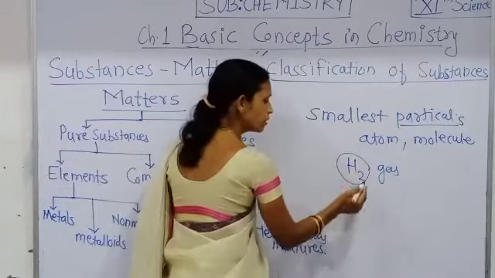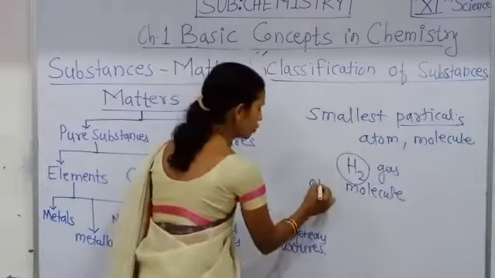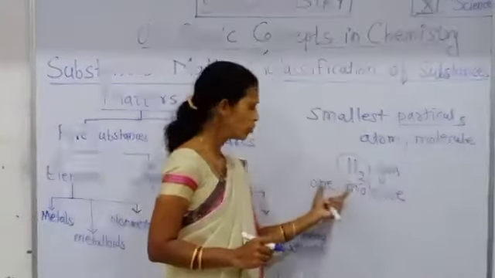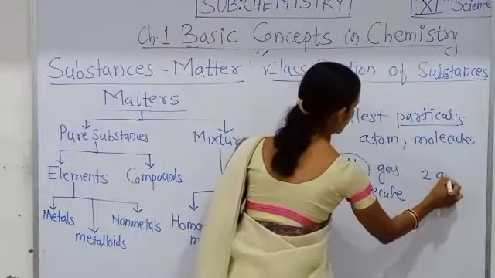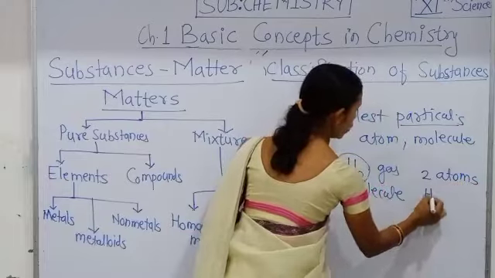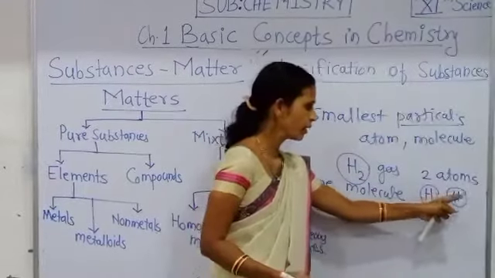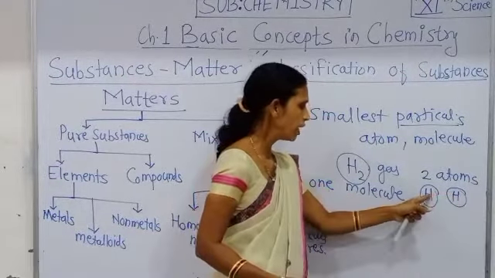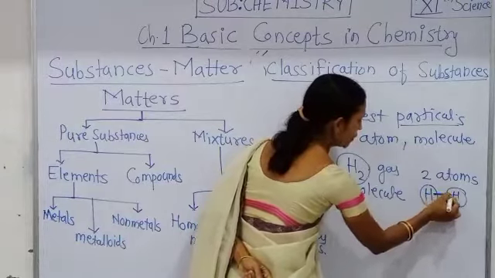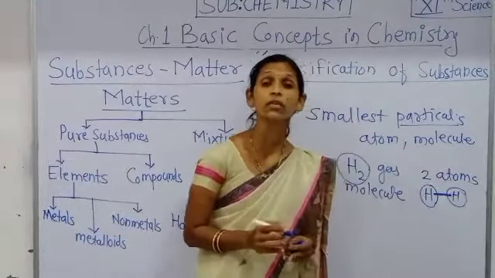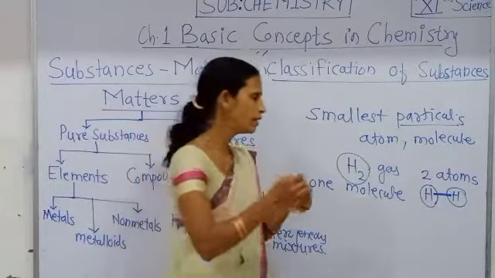Then H2 is a molecule, one molecule of hydrogen gas, but it is made up of two hydrogen atoms, and the two hydrogen atoms are bonded with a covalent bond, sahasanyoji bandh.